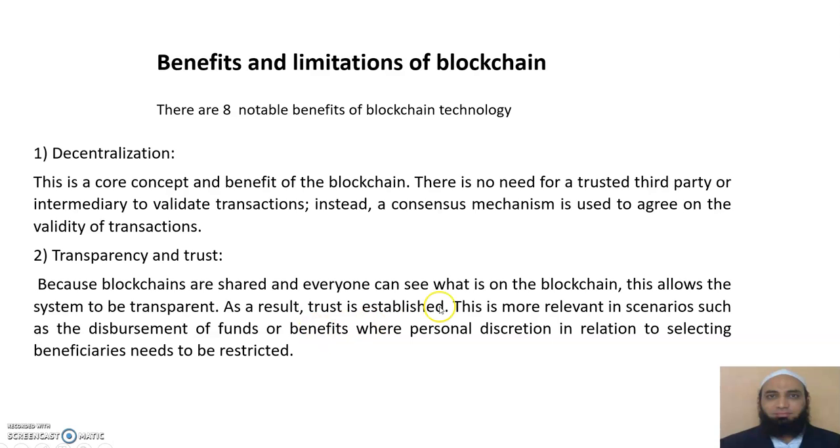As a result, trust is established. Obviously, when the data is transparent and everyone can see it, trust is established. There is nothing going on behind the screen. That is not the case with blockchain technology. This is more relevant in scenarios such as disbursement of funds or benefits, where personal discretion in selecting beneficiaries needs to be restricted.